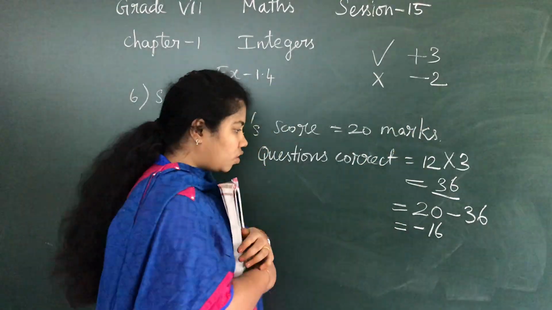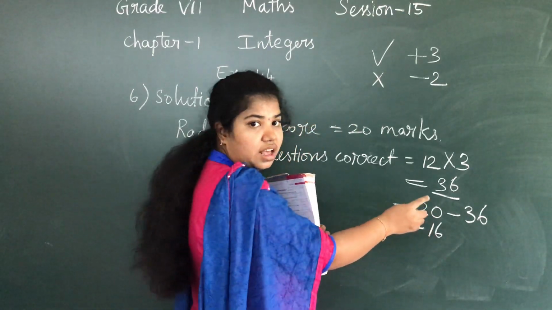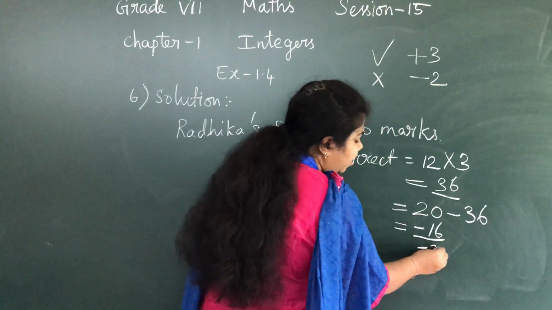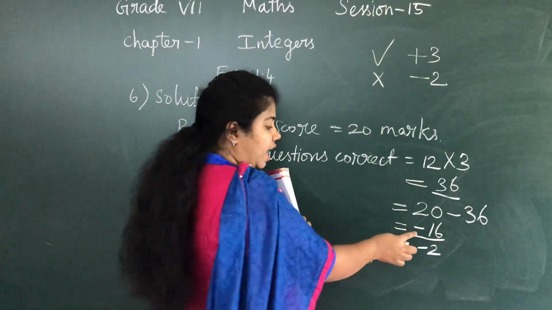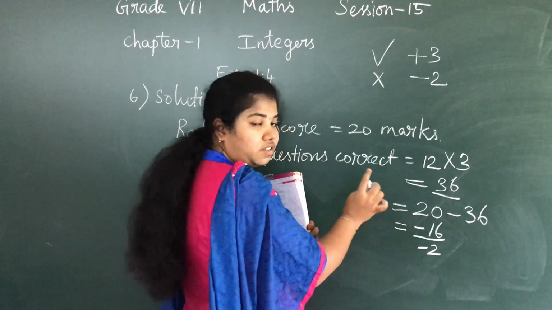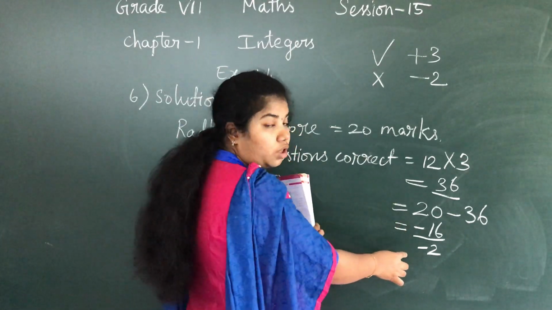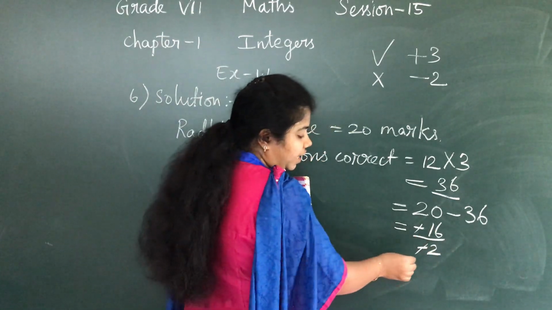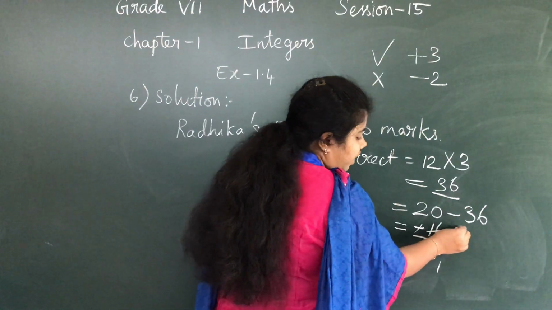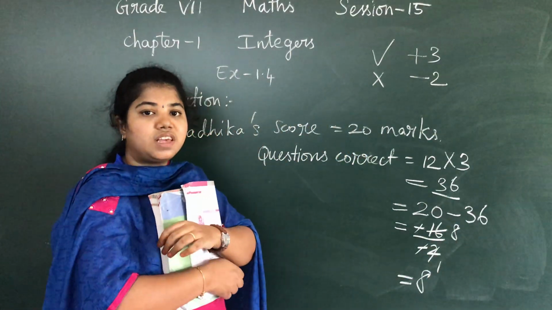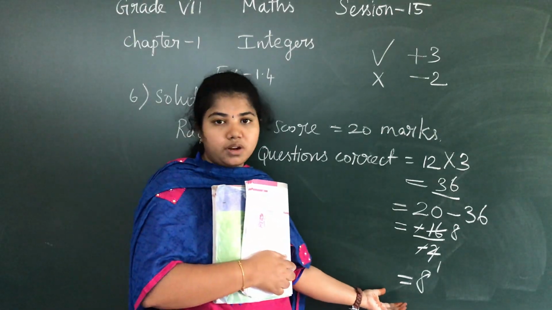Am I correct? So, now minus 16 is the incorrect mark, and now I am going to find out how many questions are incorrect. Actually, I have found out the mark for incorrect answers. The mark for incorrect answers is minus 16. Now, I am going to find out the questions that are incorrect. So, minus and minus will get cancelled. 1 2 is 2, 8 2s are 16. So, therefore, 8 incorrect questions. She has attempted 8 incorrect questions.